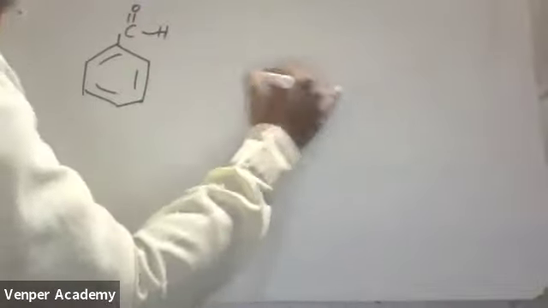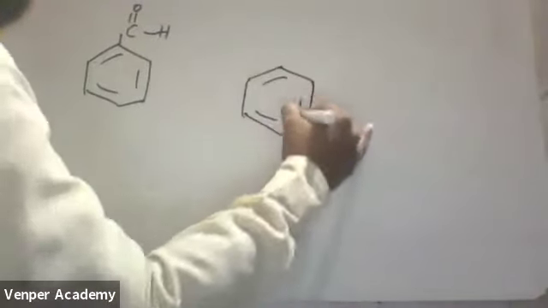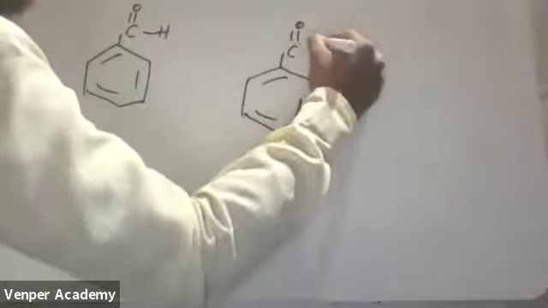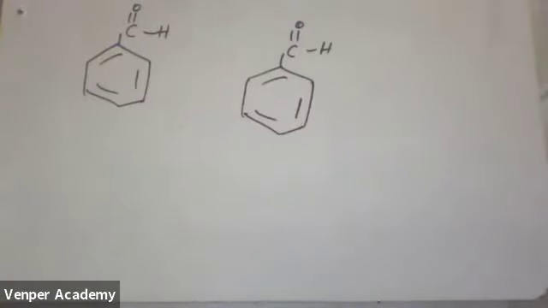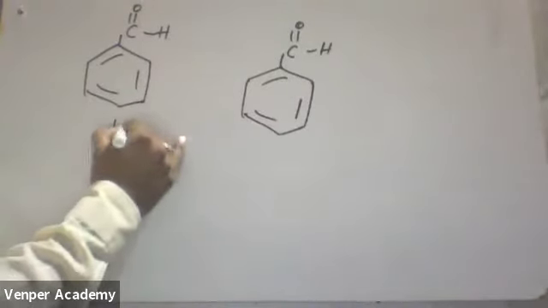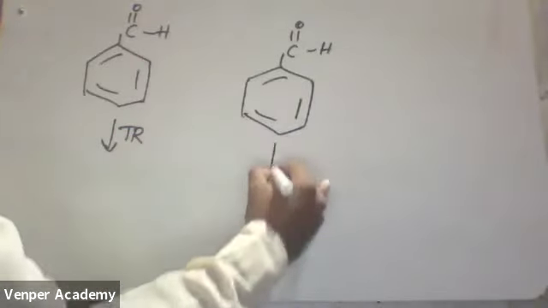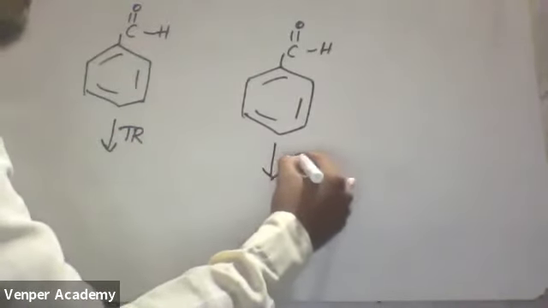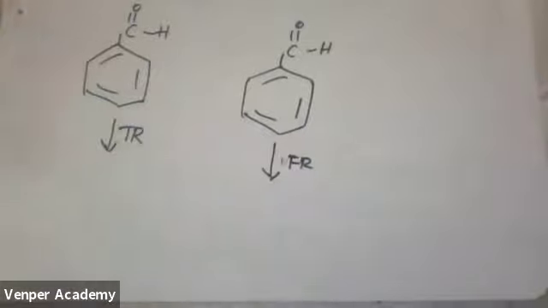Benzaldehyde, if I am taking this one, here also I took benzaldehyde, correct? Two are benzaldehyde molecules. If I am treating this benzaldehyde with Tollens reagent, and if I am treating this benzaldehyde with Fehling's reagent, now tell me which one will give the test very fast. That is a very important point. Tollens reagent will give the test very fast. First is preferred or second is preferred.